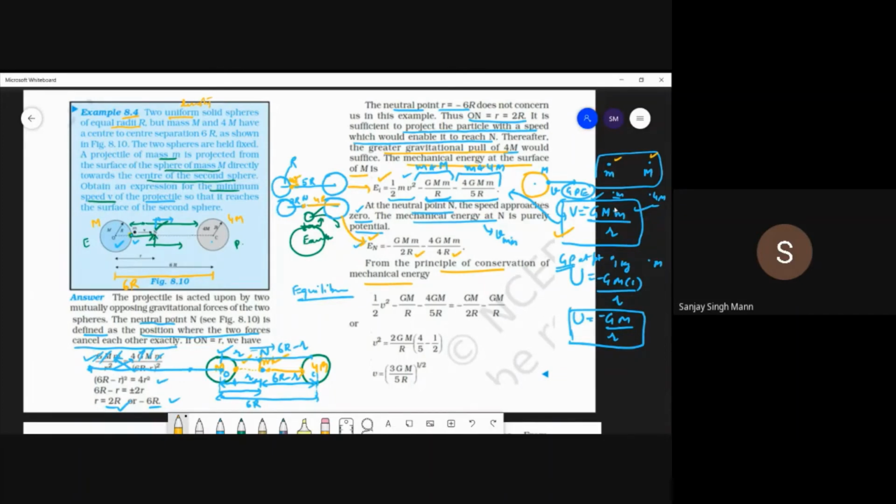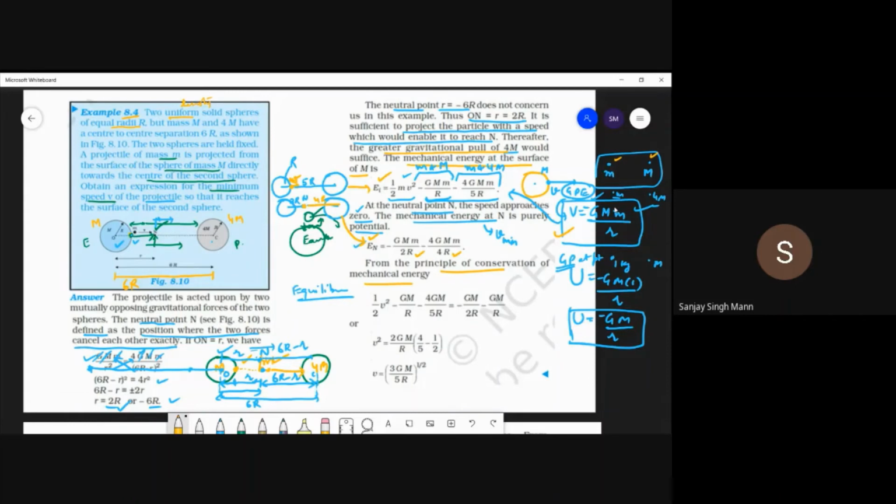Why are we not taking vi and vf? Because here the final is 0, so we are not giving any name to this velocity. So initial velocity is v. The mechanical energy of the particle at initial velocity v, and when it reaches N with final velocity 0, these two energies are the same, so we equate them.